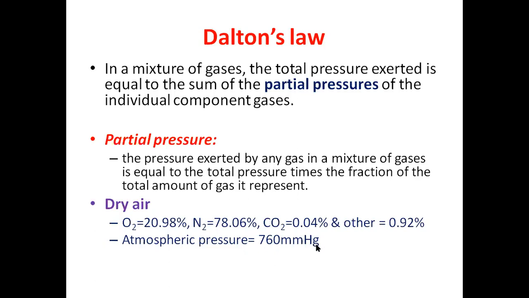So out of this 760 mm, oxygen is 21%. So it exerts accordingly 21% of this 760 mm. This is how they exert. Carbon dioxide is 0.04%, and it exerts accordingly. Nitrogen is 78%. So oxygen will be around 159 millimeters of mercury at atmospheric pressure, because in dry air the oxygen is 20.98%, the percentage of gas in the mixture, and it exerts a partial pressure of 159. So if you calculate all these gases' individual partial pressures, the sum will be equal to the atmospheric pressure.